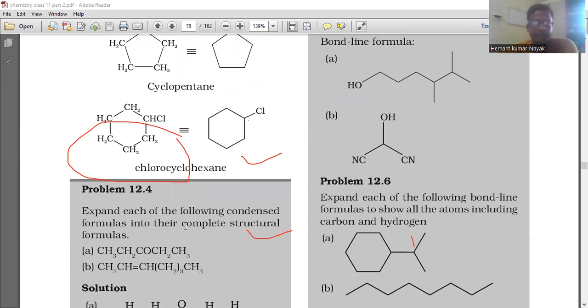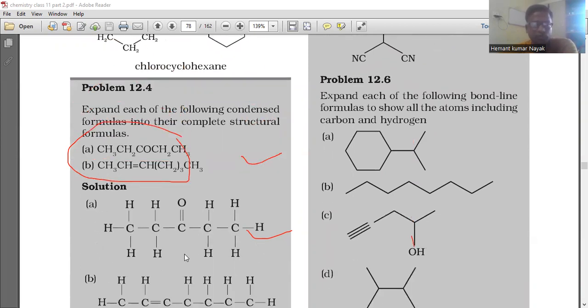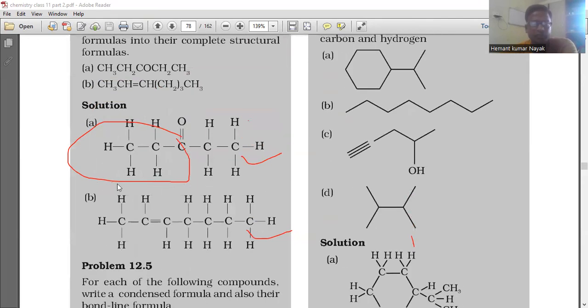And these are some problems. Expand each of the following condensed formulas into their complete structural formulas. So we have CH3, CH2, CH, CH2, and we have to draw it like that. This is the complete structural formula for the problem given in section A, and in B, this is the structural formula.